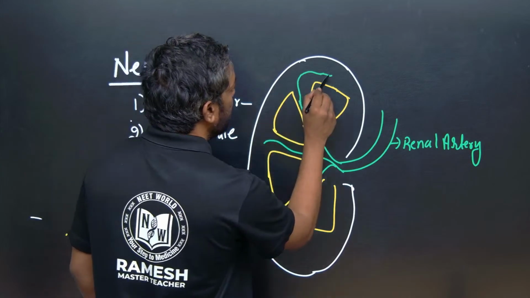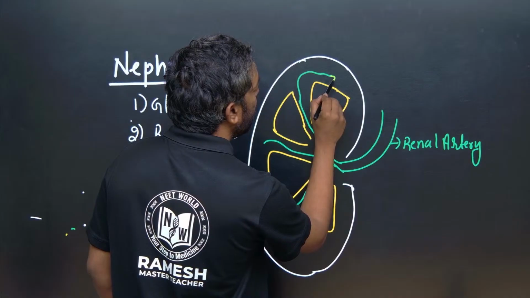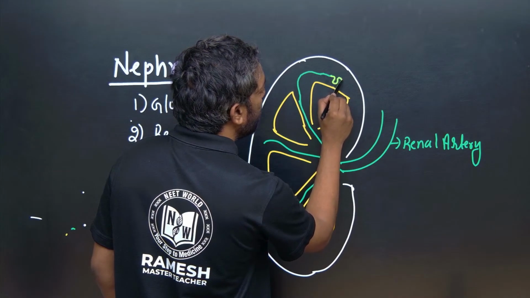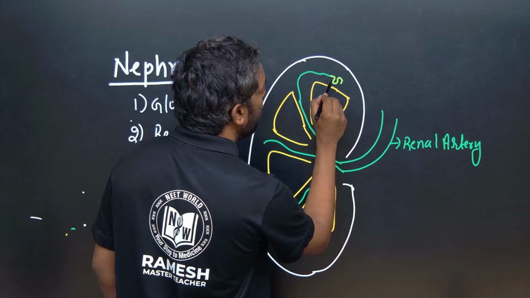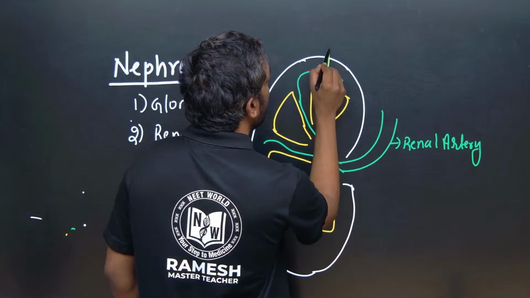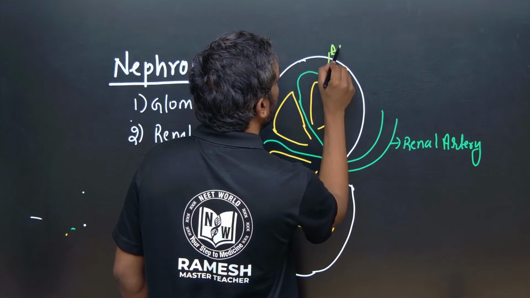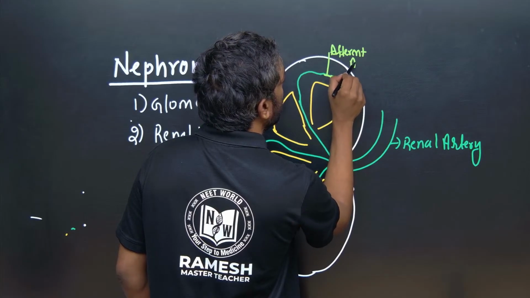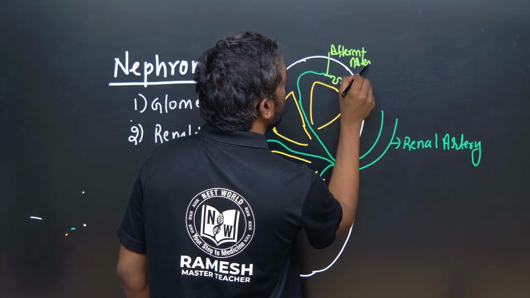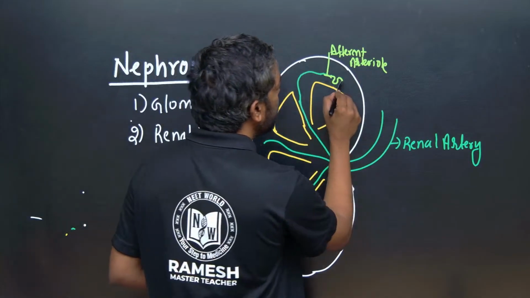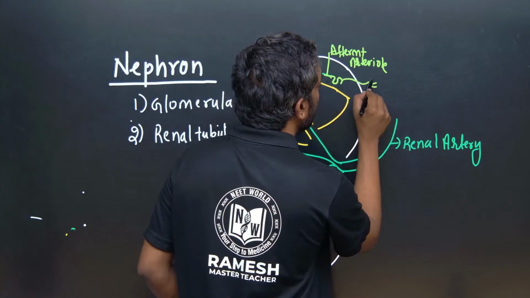The arteriole is further converted into the capillary network. This is the afferent arteriole, and this is the efferent arteriole.